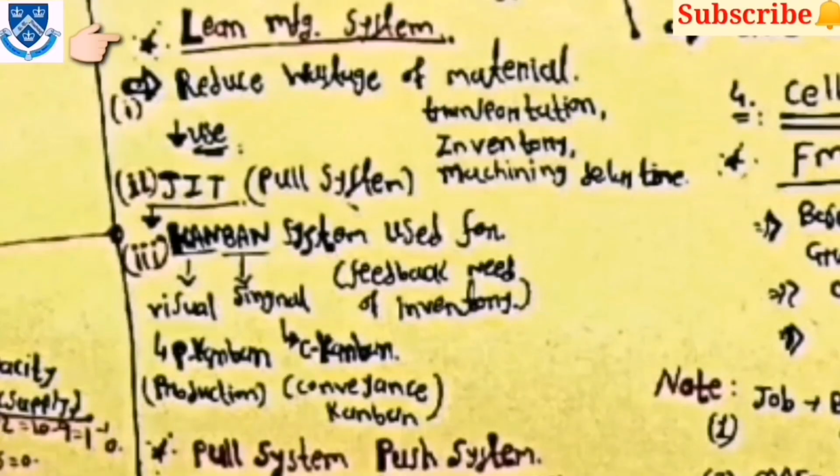Now lean manufacturing is used for reducing the wastage of the material, then transportation as well as inventory and the machining delay time. Then in this process, JIT means just-in-time process is used, and it is a pull system. Then Kanban system is also used for feedback need of inventory, and Kan means visual and Ban means signal. Then the visuals are P-Kanban and signals are C-Kanban, also called.